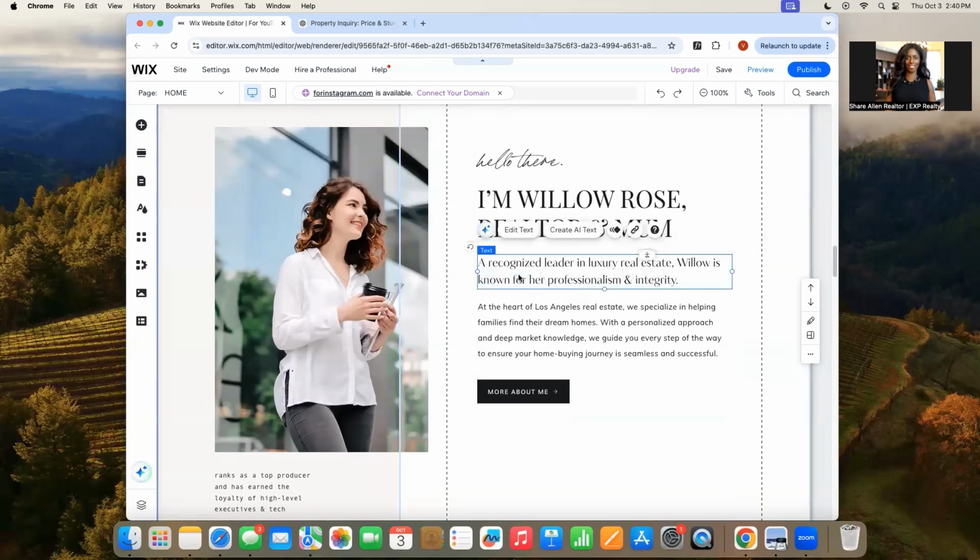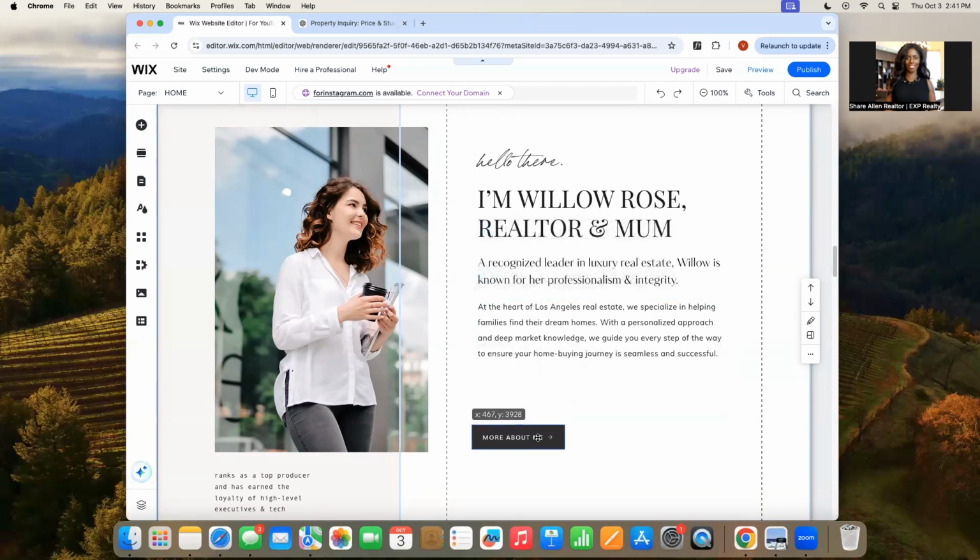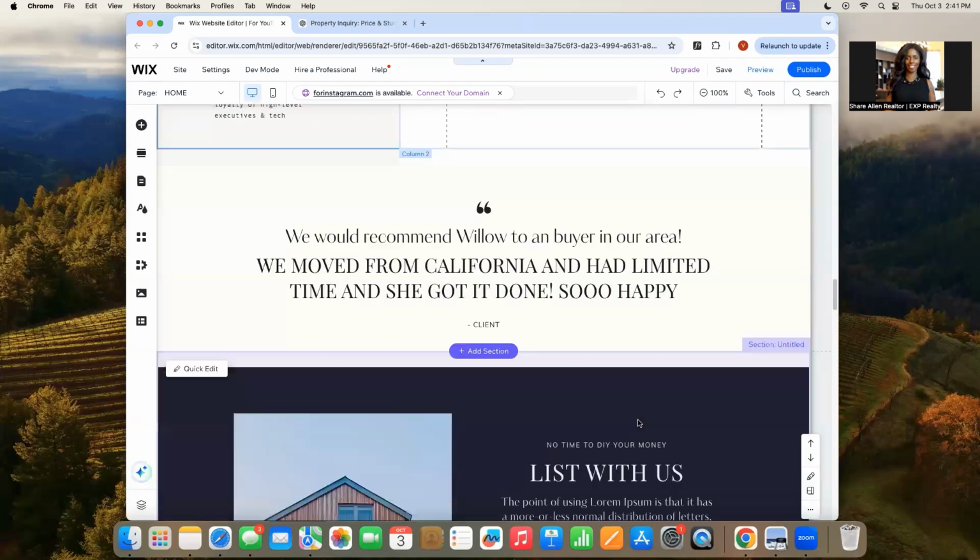You could ask it, you could change this. Our website templates, you guys can go in here and change anything on here. I wanted to design them where it makes it easy. Even if you wanted this to be longer, you could drag this down here and see how these purple lines come up. It just makes sure that it's aligned. But you could add more words here if you wanted to. If you wanted to remove any of this, you can. So, okay, that's that section. Let's move on to the next section.